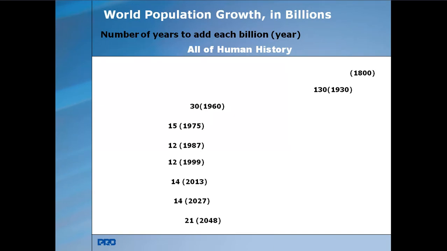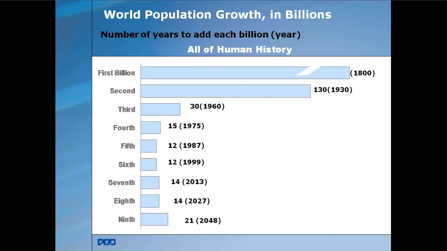And again by 2013, that is in 14 years, the population doubled. And by 2027, it will become 14 billion. And by 2048, in 21 years, it becomes doubled.